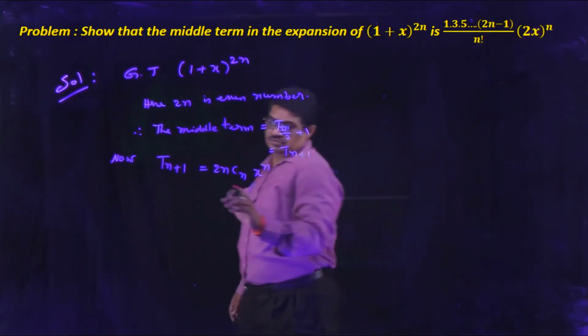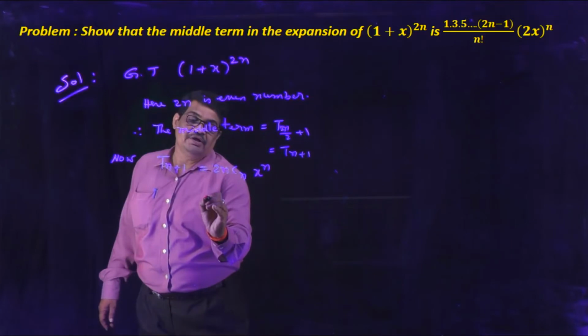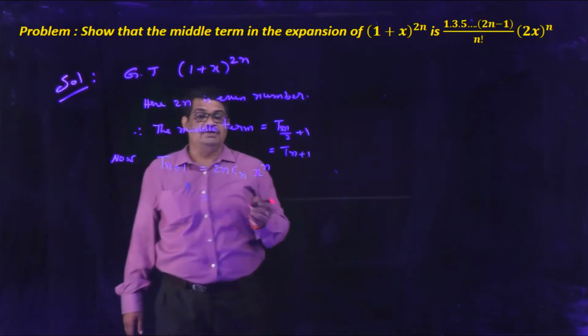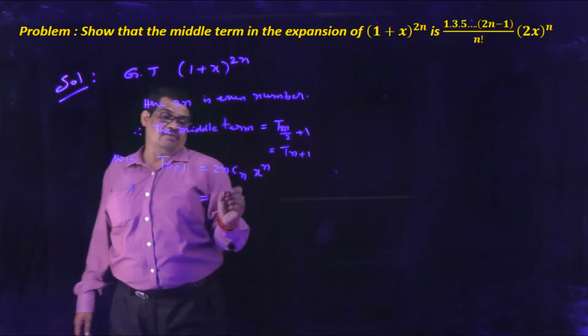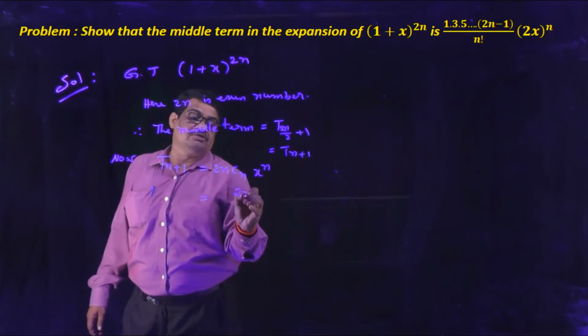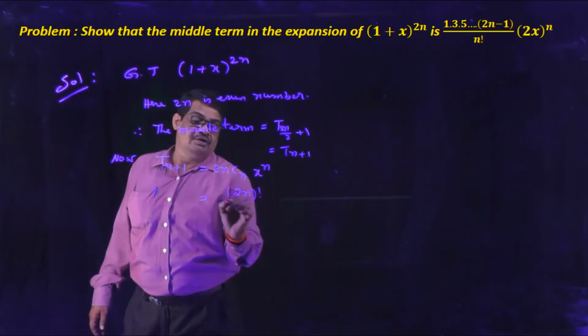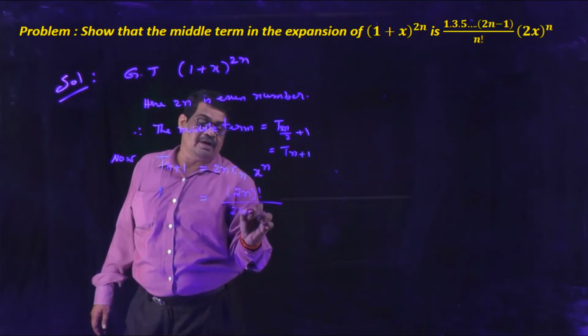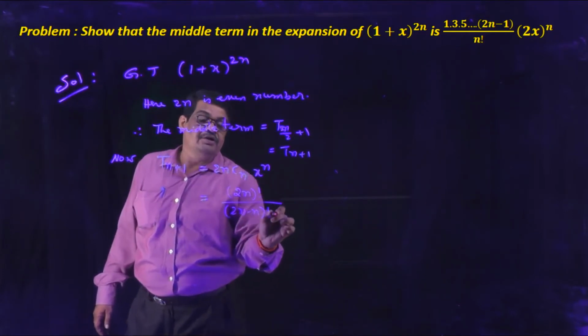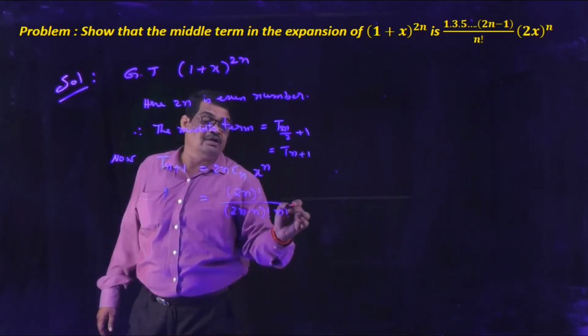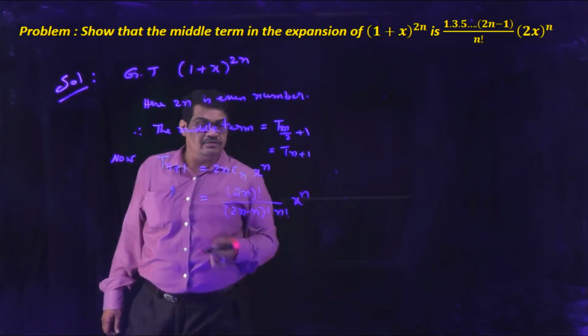Now we are simplifying this. Here it is 2nCn, using the nCr formula: 2n! divided by (2n − n)! into n! into x to the power of n.